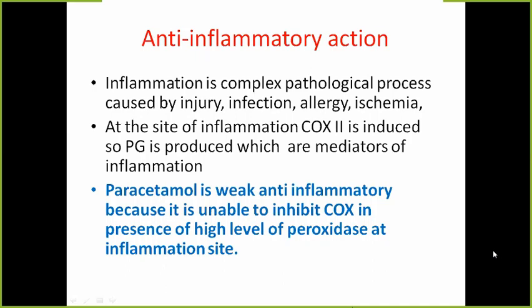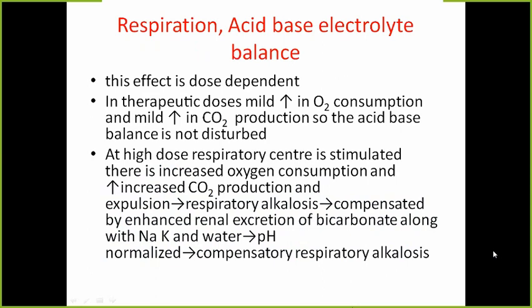Now, one thing here is important for you to understand that paracetamol is a weak anti-inflammatory. All the drugs are anti-inflammatory, but paracetamol does not have any significant anti-inflammatory action because it is unable to inhibit COX in presence of high level of peroxidases, which are usually seen at the site of inflammation. So when there is inflammation, there will be more of this peroxidase, which inhibits the anti-inflammatory action of paracetamol. So they are not anti-inflammatory.